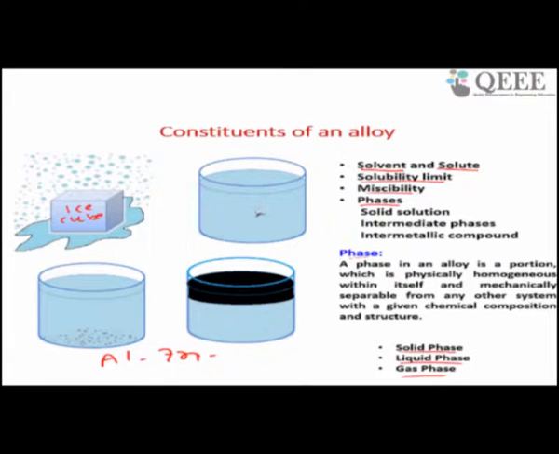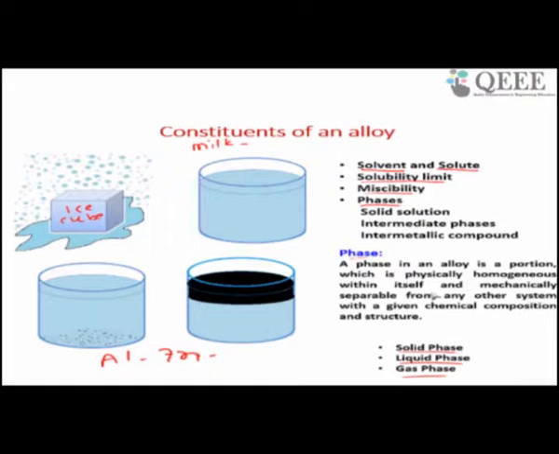Now you can see the second drawing, milk plus water. We discussed solvent and solute, the difference between them, and also phase. As we discussed, a phase in an alloy is a portion which is physically homogeneous within itself and mechanically separable from any other system with a given chemical composition and structure.